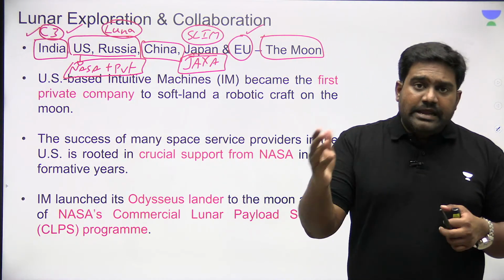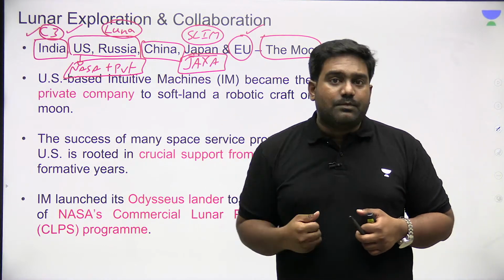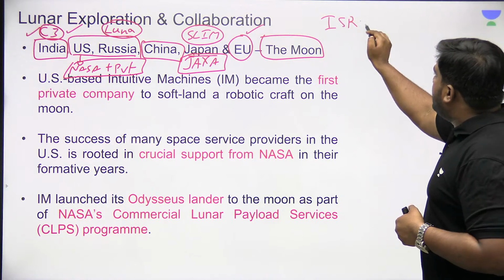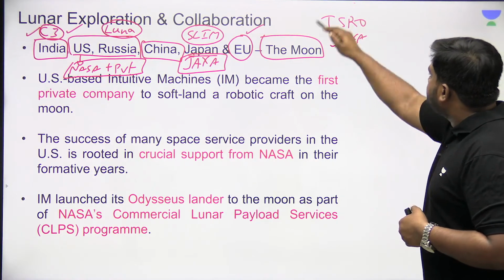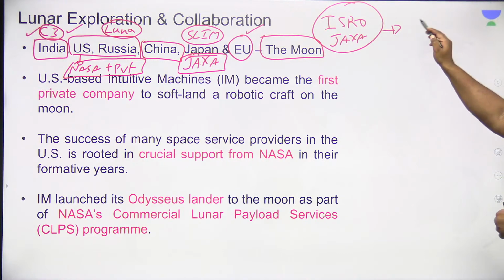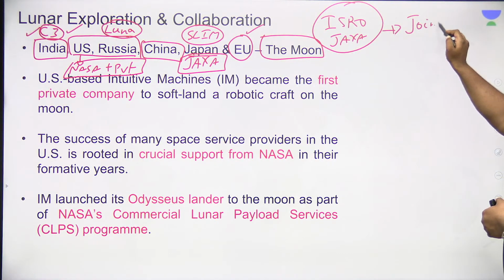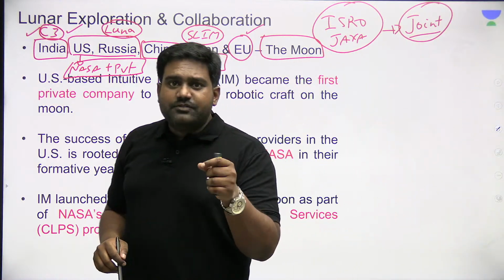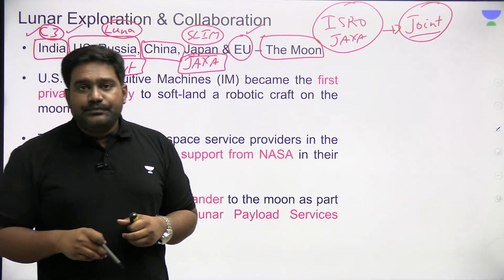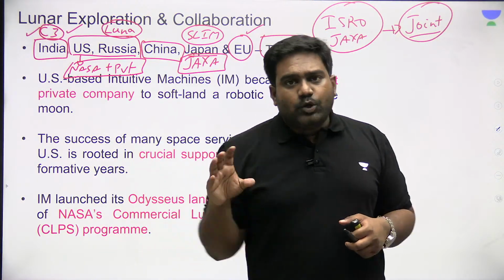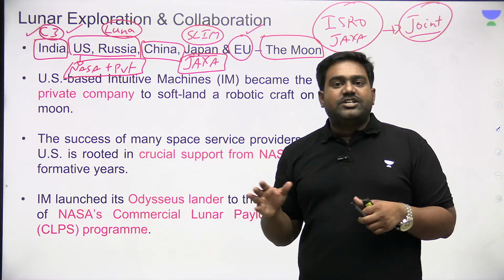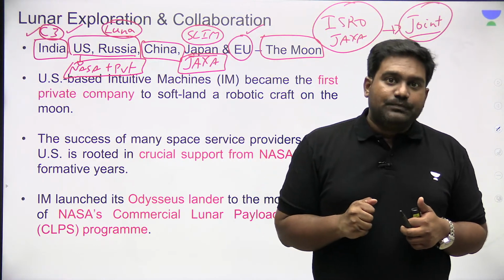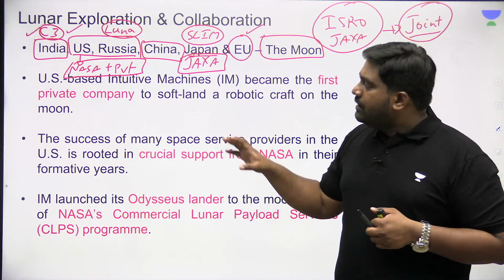And also, did you know India and Japan are planning a joint lunar mission? Please find out the name of this joint mission between ISRO and JAXA. India's ISRO and Japan's JAXA are planning a joint lunar exploratory mission in the coming months. So find out the name of the mission and please mention that in the comments below. So the point the editorial is raising is that all the major spacefaring powers are focusing back on lunar exploration. That is the prime focus here.